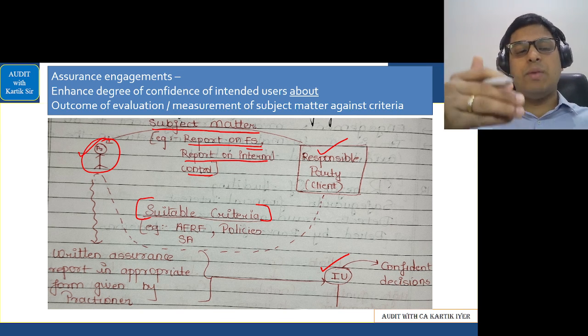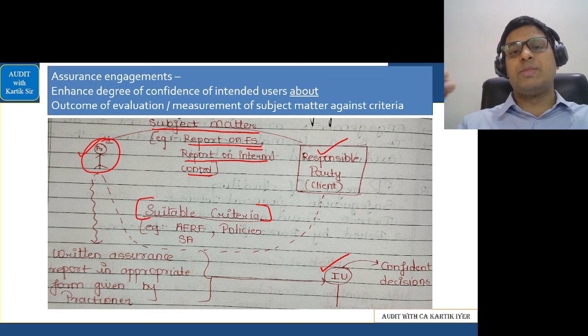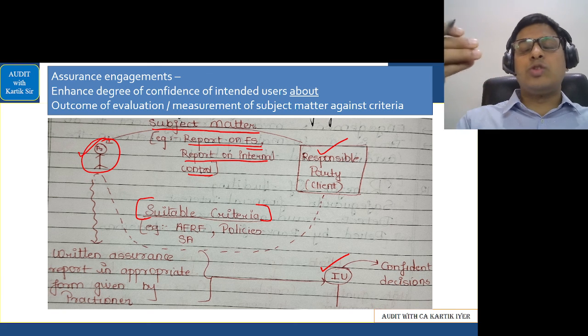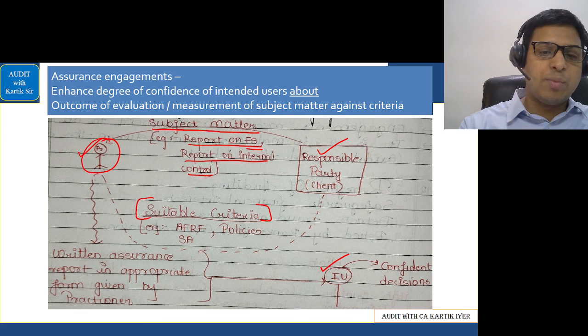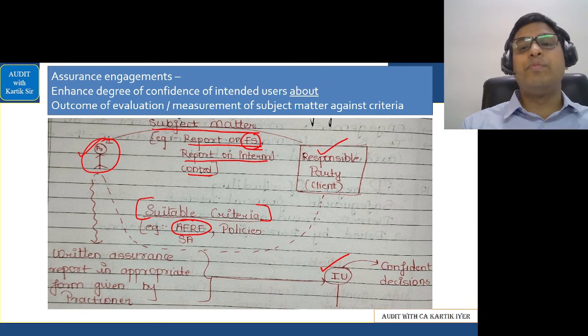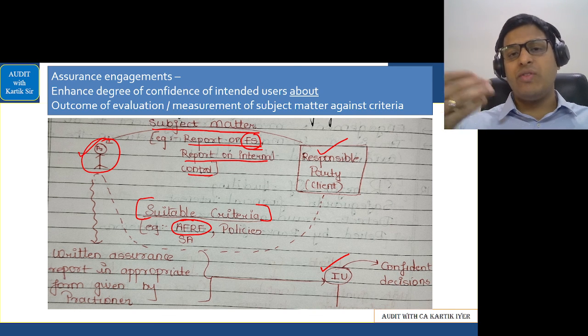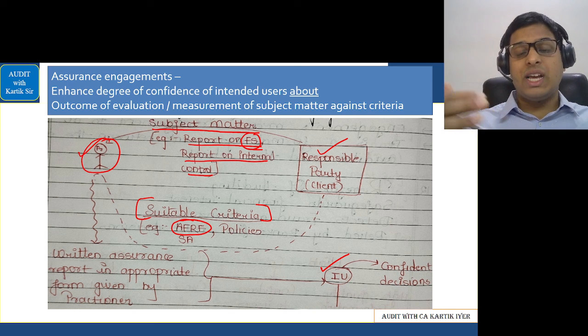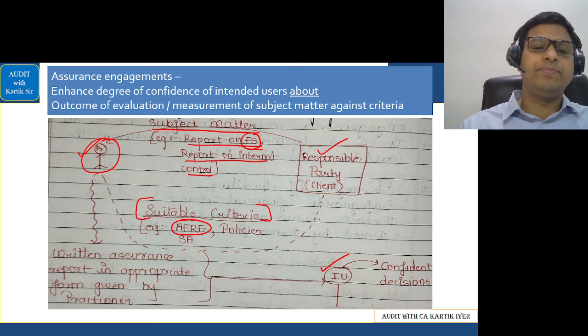So what am I comparing the financial statements with? It is called a benchmark. That benchmark is called suitable criteria, and in this case, for reporting on FS, I will take AFRF as the benchmark. AFRF means applicable financial reporting framework, that is Schedule 3 plus AS currently in India. I'll take that as the benchmark.